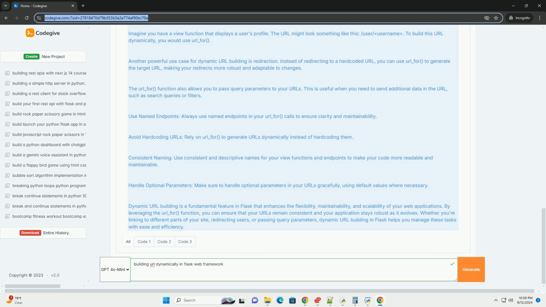Conclusion: dynamic URL building is a fundamental feature in Flask that enhances the flexibility, maintainability, and scalability of your web applications. By leveraging the url_for function, you can ensure that your URLs remain consistent and your application stays robust as it evolves. Whether you're linking to different parts of your site, redirecting users, or passing query parameters, dynamic URL building in Flask helps you manage these tasks with ease and efficiency.